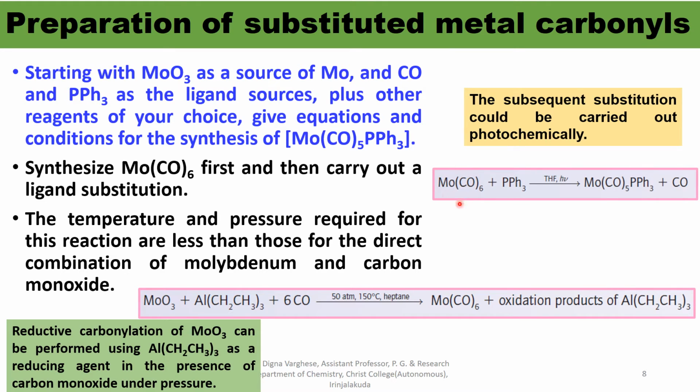That is, Mo(CO)6 reacts with triphenylphosphine in tetrahydrofuran, a polar solvent, by photolysis, forming Mo(CO)5PPh3 plus CO. Only one CO group is replaced by this reaction. So we will get the Mo(CO)5PPh3.